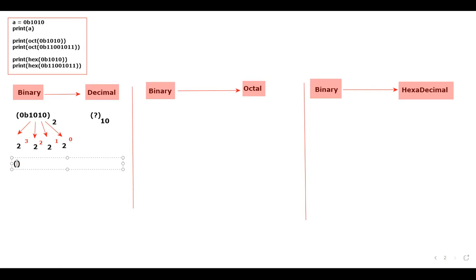2 power 3 is 8 multiplied by 1 is there. Okay, great. Plus 2 power 2 is 4 multiplied by 0 is there. Yeah, I will write that. Plus 2 power 1 is 2 multiplied by 1, plus 2 power 0 is 1 multiplied by 0. Now tell me what is the answer for this?